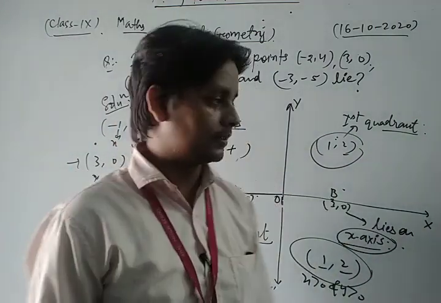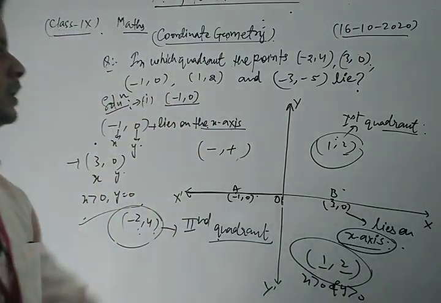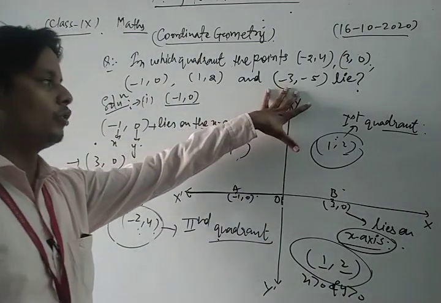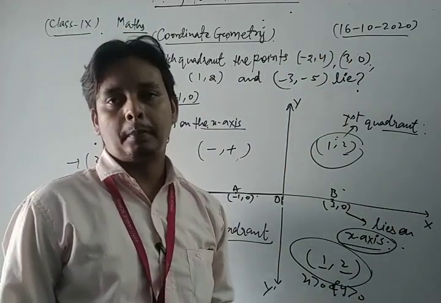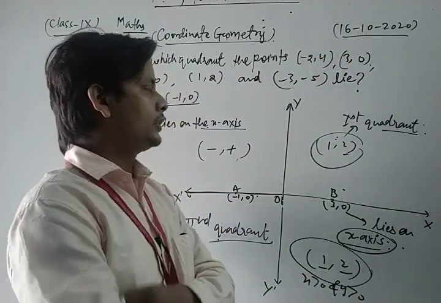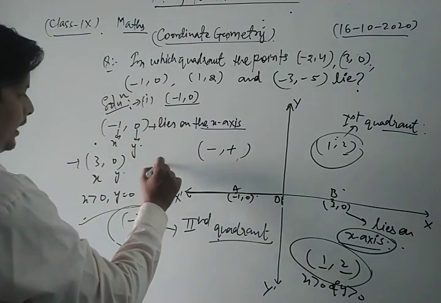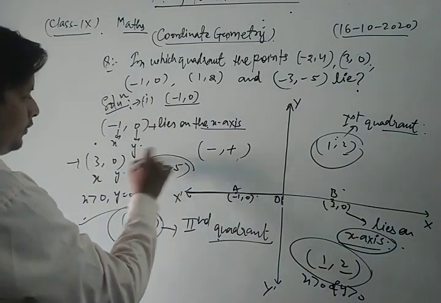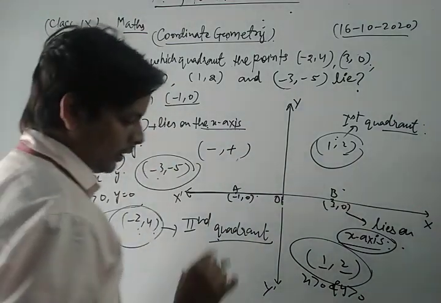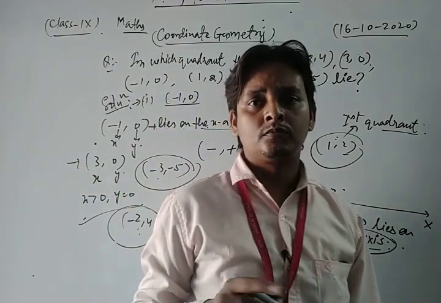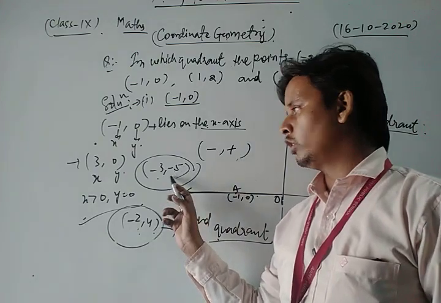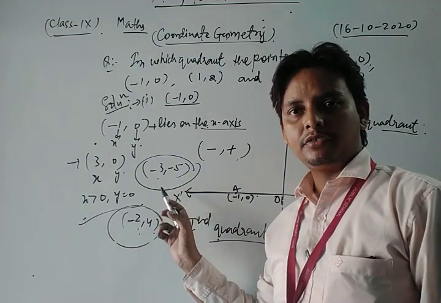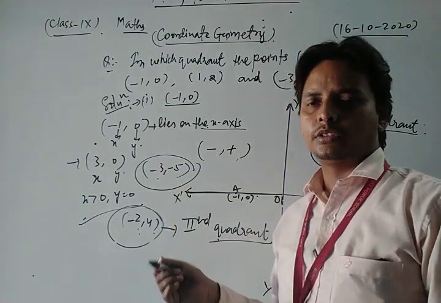Okay, dear students? Now our next point is minus 3, minus 5. In this point, both the abscissa and ordinate are negative, and I just discussed that.